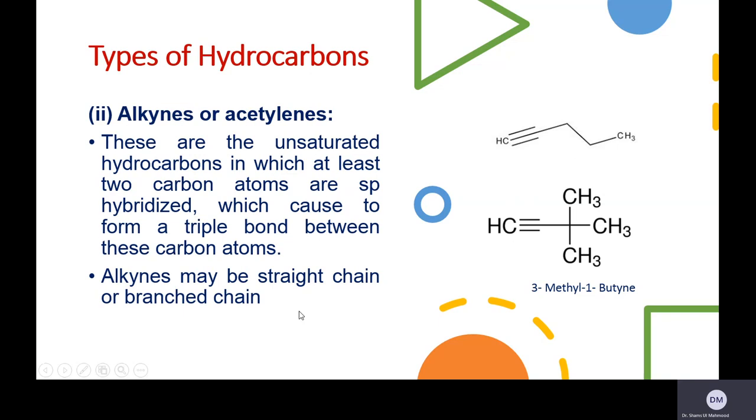An alkyne may be a straight chain as well as a branch chain. For example, 1, 2, 3, 4, and 5, so its name is 1-pentyne. And this is also 1, 2, 3, and 4, with 2 branches, so 3-methyl... its name will be 2,2-dimethyl-1-butene. So 1, 2, 3, and 4, with 2 branches: 2,2-dimethyl-1-butene is its IUPAC name.